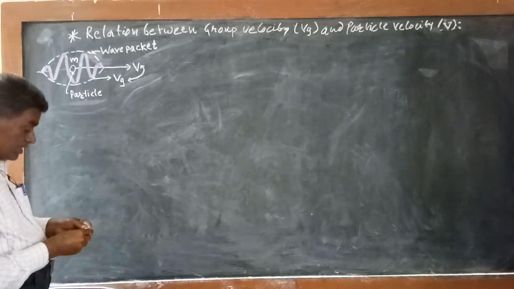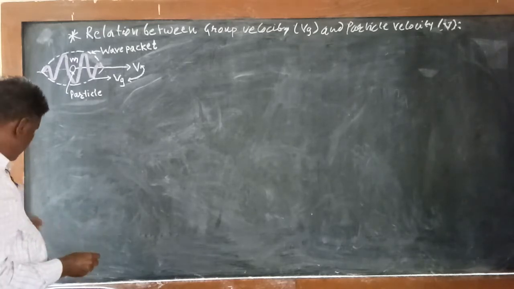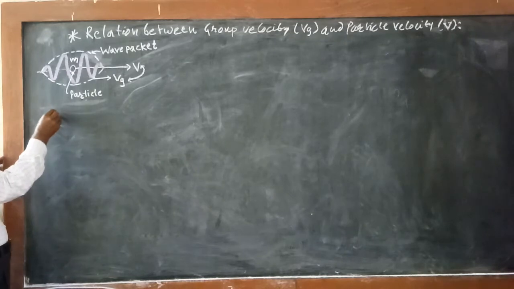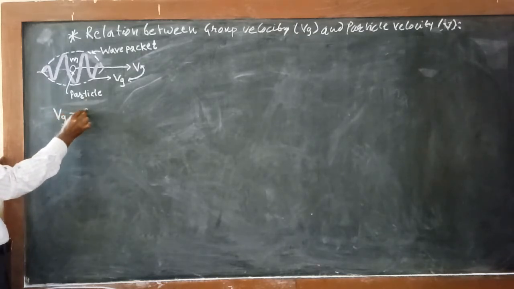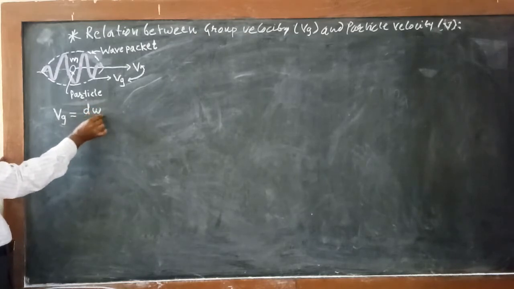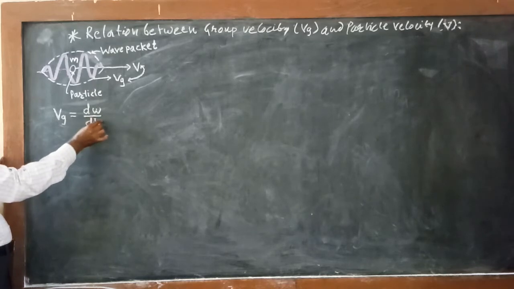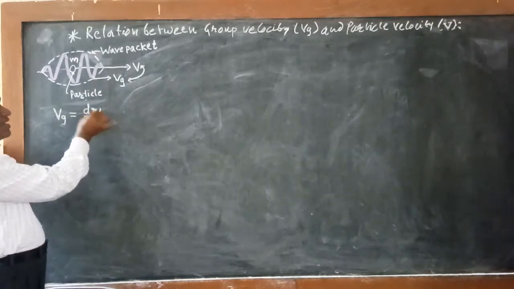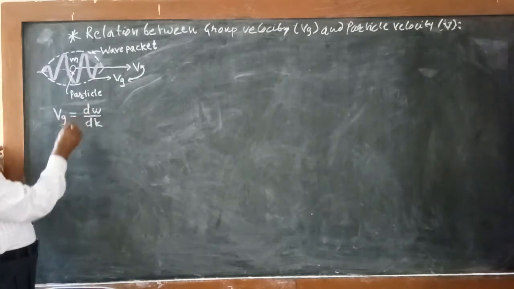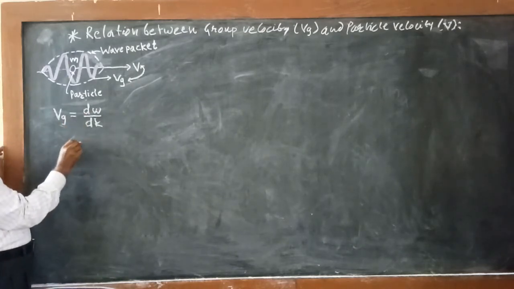So last time in lecture number 7 we derived that the group velocity is represented by this equation. This is Vg. So Vg is equal to the differentiation of angular frequency, that is dω, divided by dk. Here k is the wave vector or the propagation constant and ω is nothing but the angular frequency. Then this is equal to